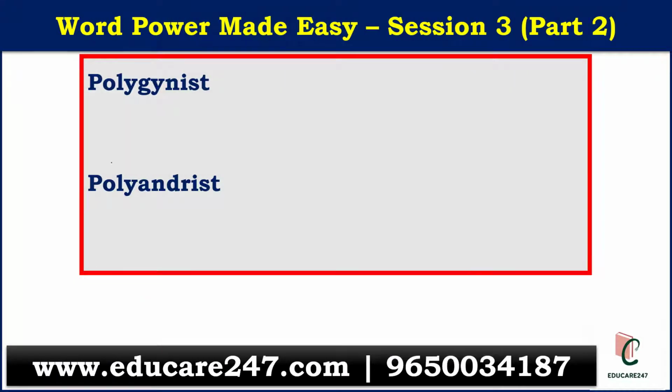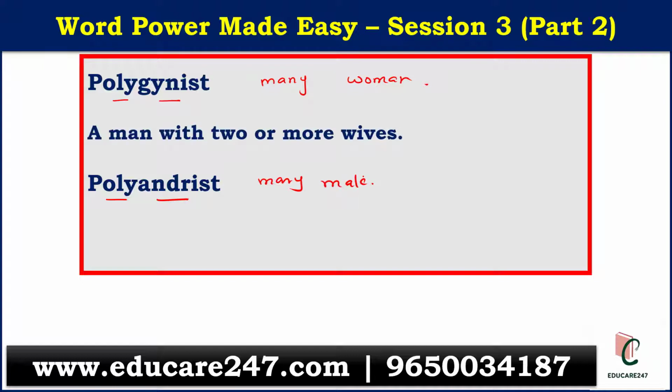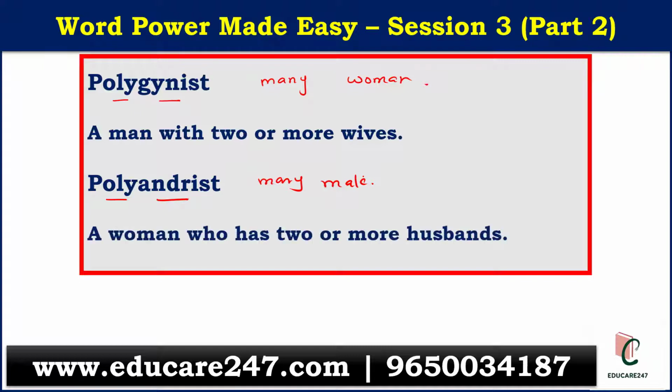Next we have polygynist. If you see polygynist, it is poly and gynist. Poly means many, and gynist relates to woman. And here we also have a second word with the same pattern. Here we have many, but andrist actually means male. Let's look at the meanings one by one. A man with 2 or more wives will be termed as a polygynist, whereas now you could guess the meaning of polyandrist: a woman with 2 or more husbands. So actually they are gender opposites of each other.